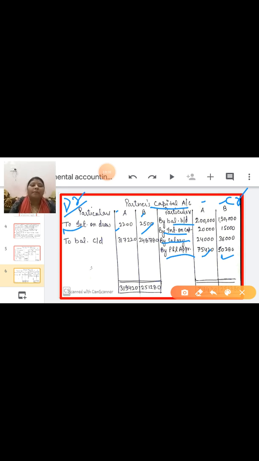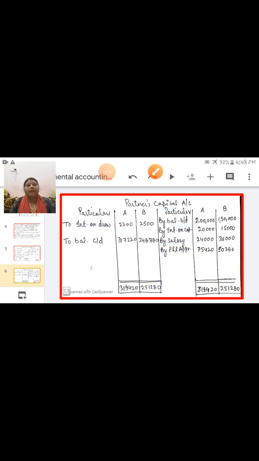After that you have to do the balancing. Here the credit side is greater. Do the total of A, then the total of B. When you subtract the interest on drawing from the total of A, the answer 3,17,220 will come as balance c/d. Balance c/d means closing capital amount. In the same way, total the credit side of B's account and subtract 2,500. The answer 2,48,780 will come. In this way, you have to prepare the partners capital account.